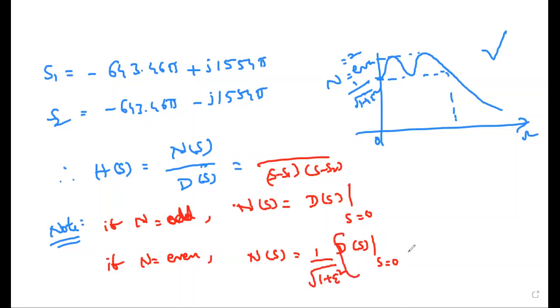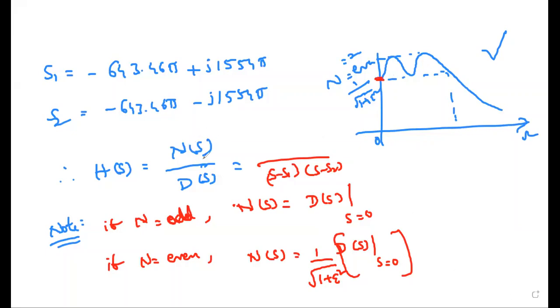That's all. Then you will get this kind. Whenever you put s equal to 0, the numerator and denominator will cancel at s equal to 0. Therefore, you will get this magnitude. So that is the starting point for omega equal to 0. That's why this is the procedure.